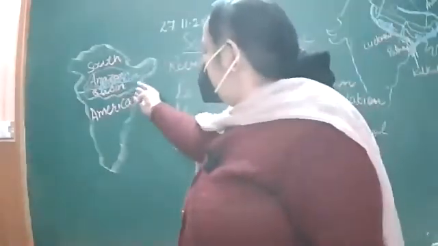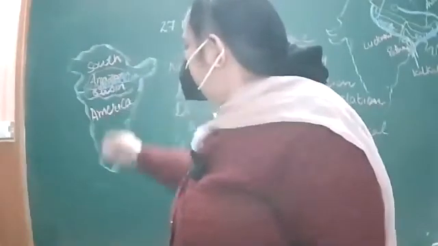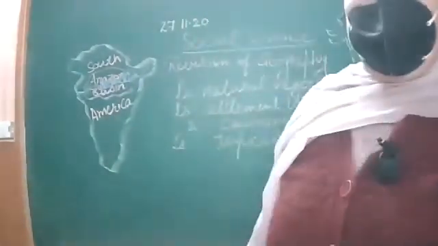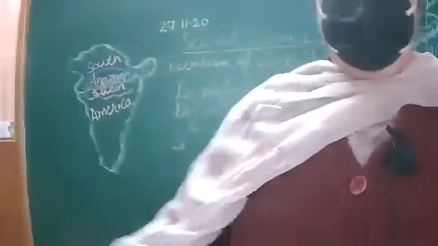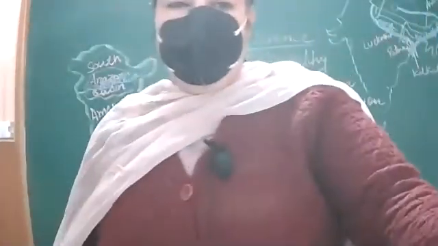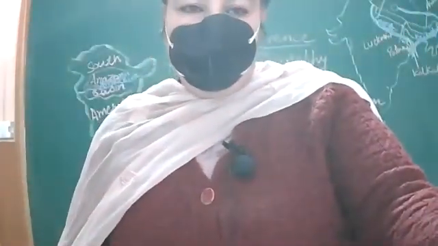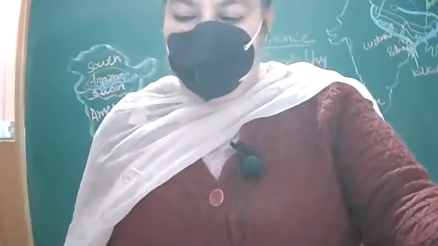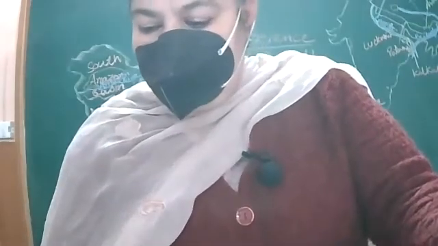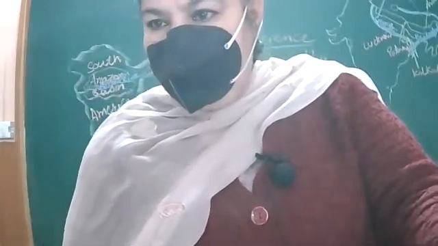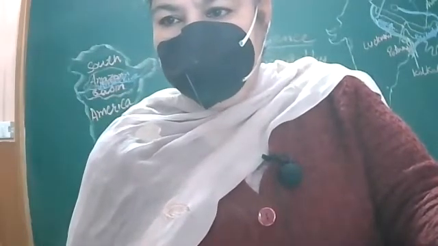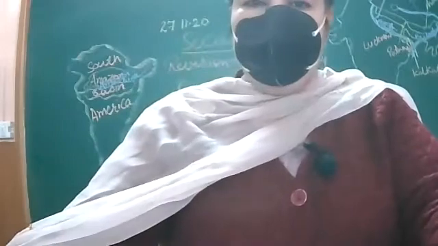Here, there is a map of South America, and Amazon basin lies in South America. In this chapter, you have read about Ganga Brahmaputra basin and Amazon basin.